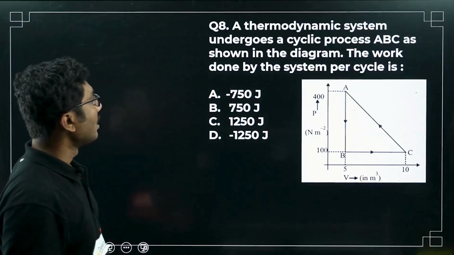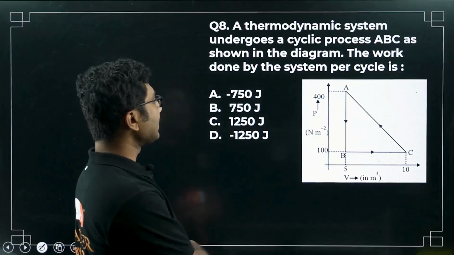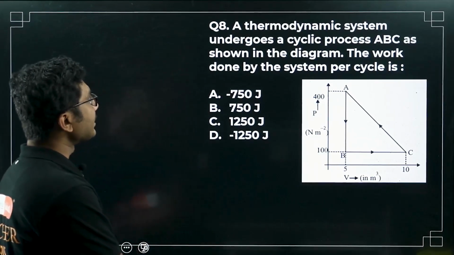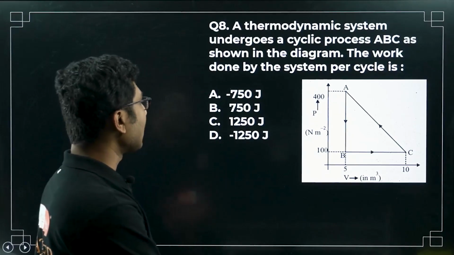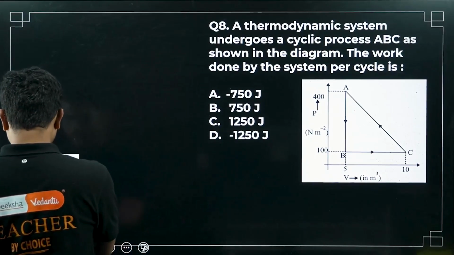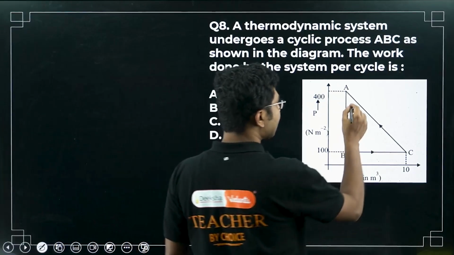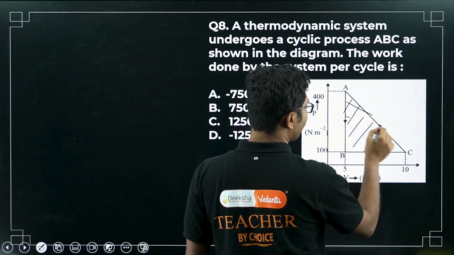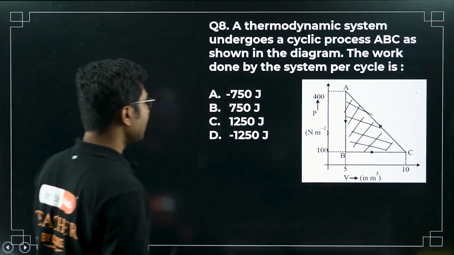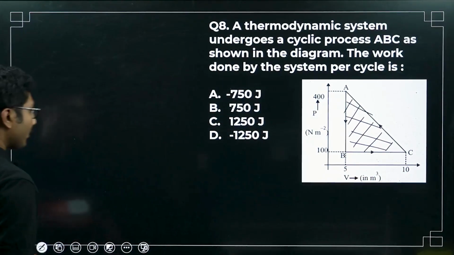Now next question, this is a diagram based question. The thermodynamic system undergoes a cyclic process ABC as shown in the diagram. The work done by the system per cycle. Work done, as I said, in such cases is basically the area under the graph. So basically you have to find the area of this triangle. Simple question. Many of you are familiar with this question.